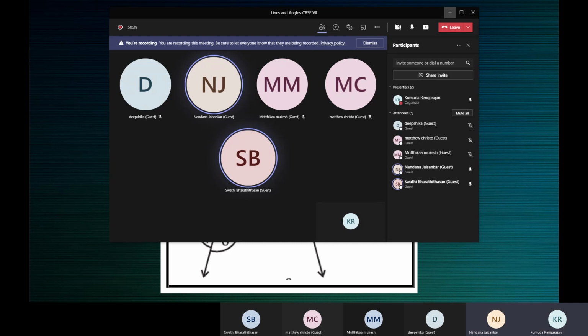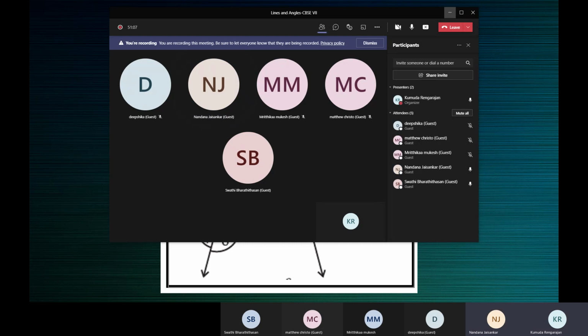Third one, different points. Ma'am, we can also say distinct points, ma'am. Distinct points or different points. Fourth one, ma'am, 180 degrees, ma'am. Or you can say supplementary. 180 or supplementary.